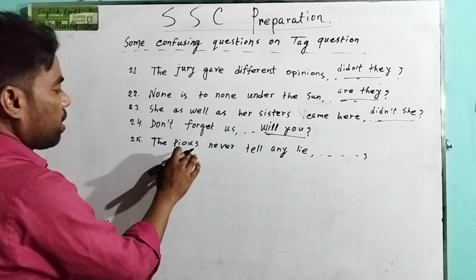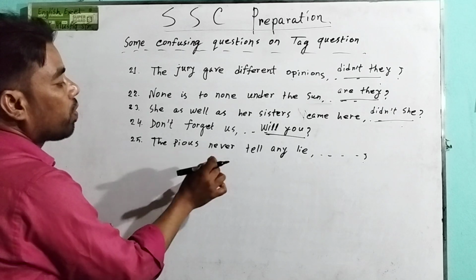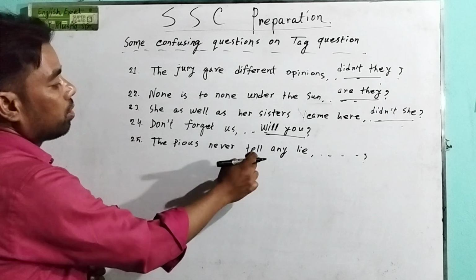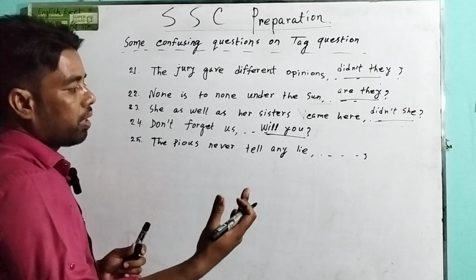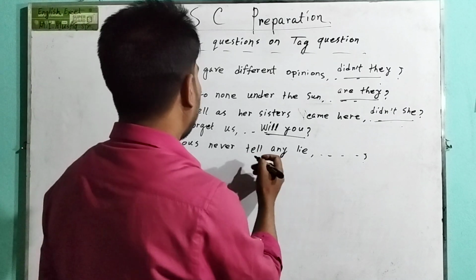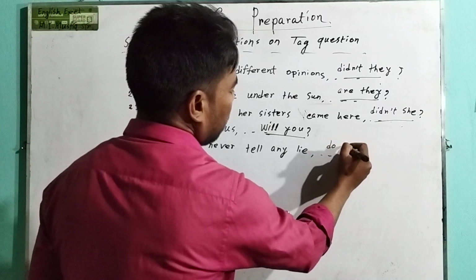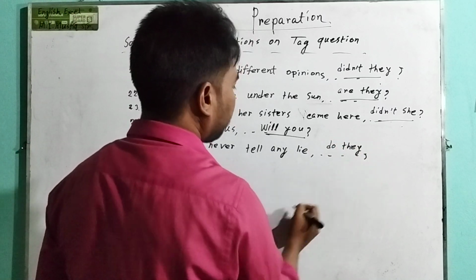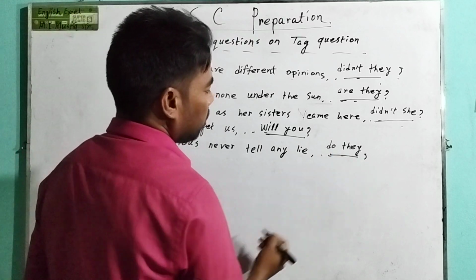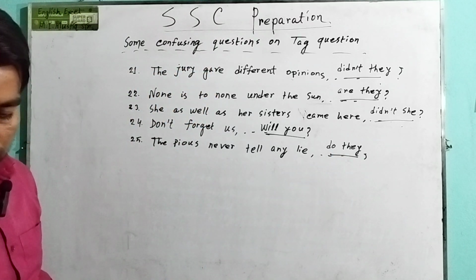Here the plus adjective, so the subject is plural. Never is the negative part. Tell remains in present tense, so the answer will be do they.